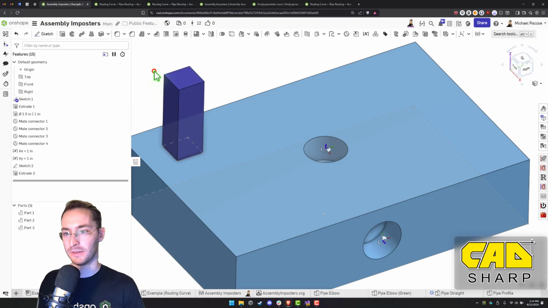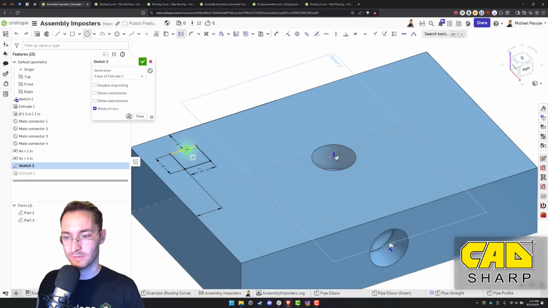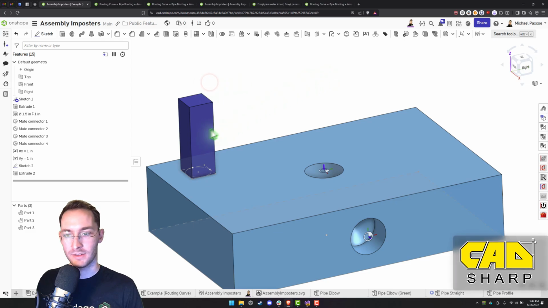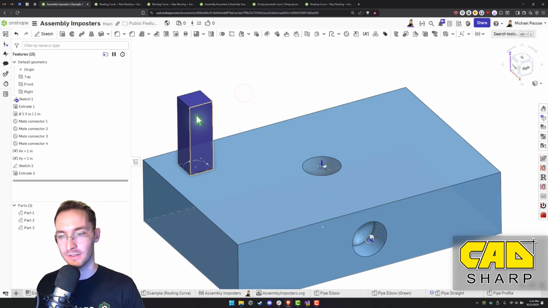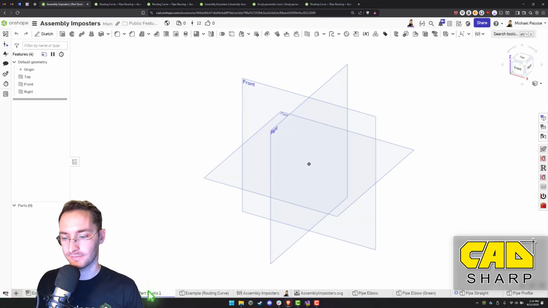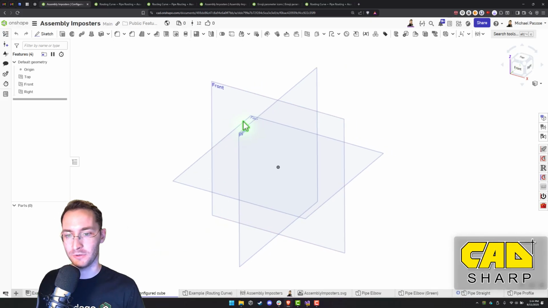Actually, no, the assembly imposter will do that. Okay. So let's make a part that can be configured like this. It could be anything. It doesn't have to be a cube, but we'll make a new part studio. Configure to cube.